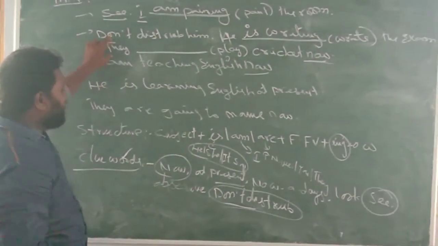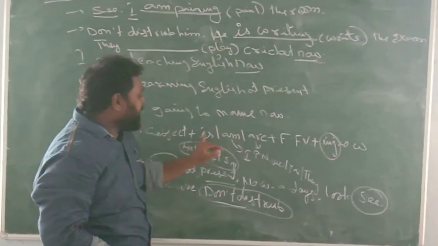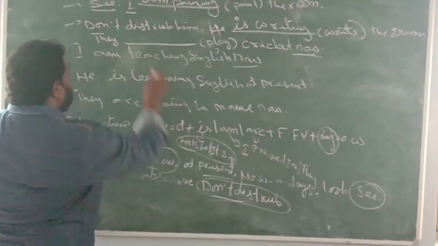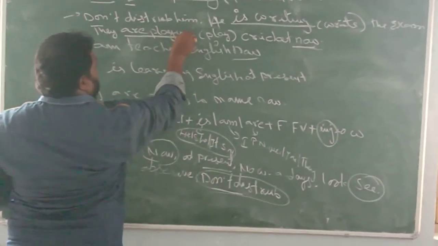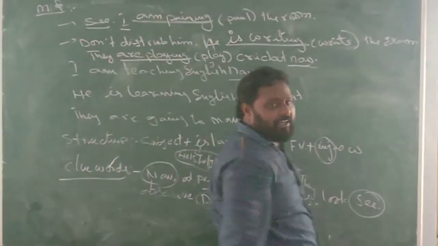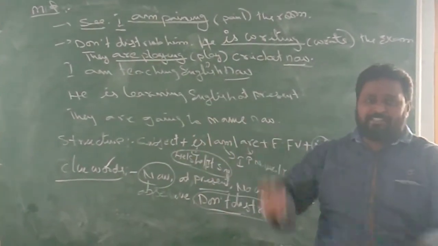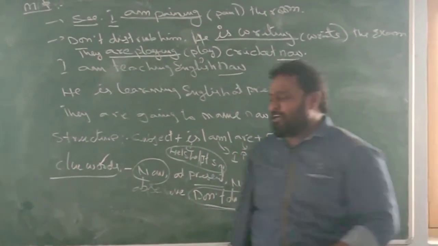So they. What is the helping verb we have to use? Is, am, or are: they is, they am, they are. So they are will come. Play is the first form of the verb. We have to add ing to it. They are playing cricket now. So like that, that is the present continuous tense. I think it is clear to you. Very simple, present continuous tense.